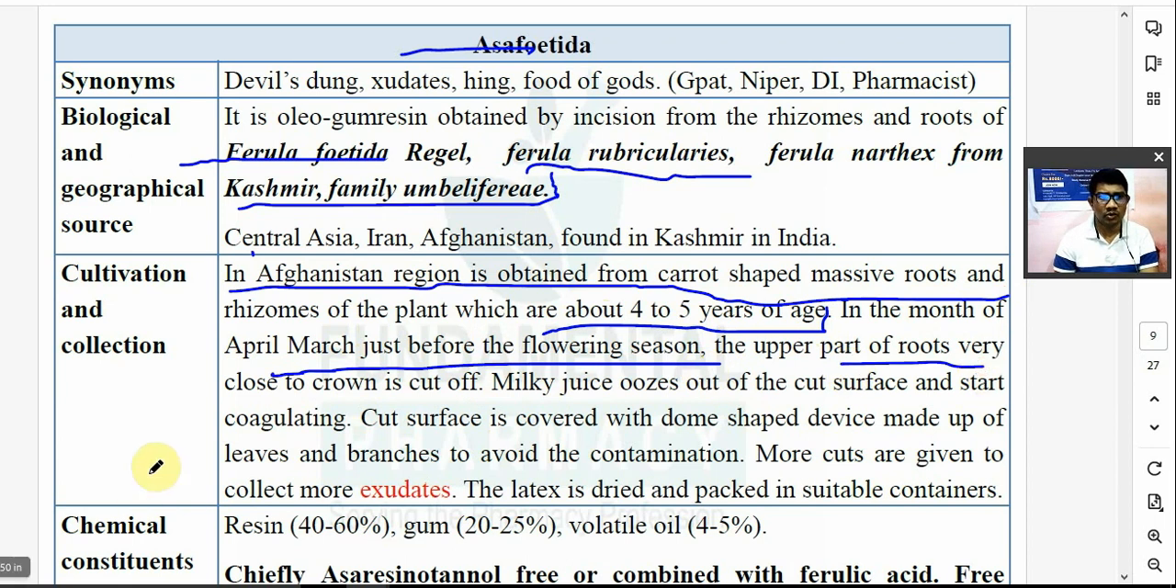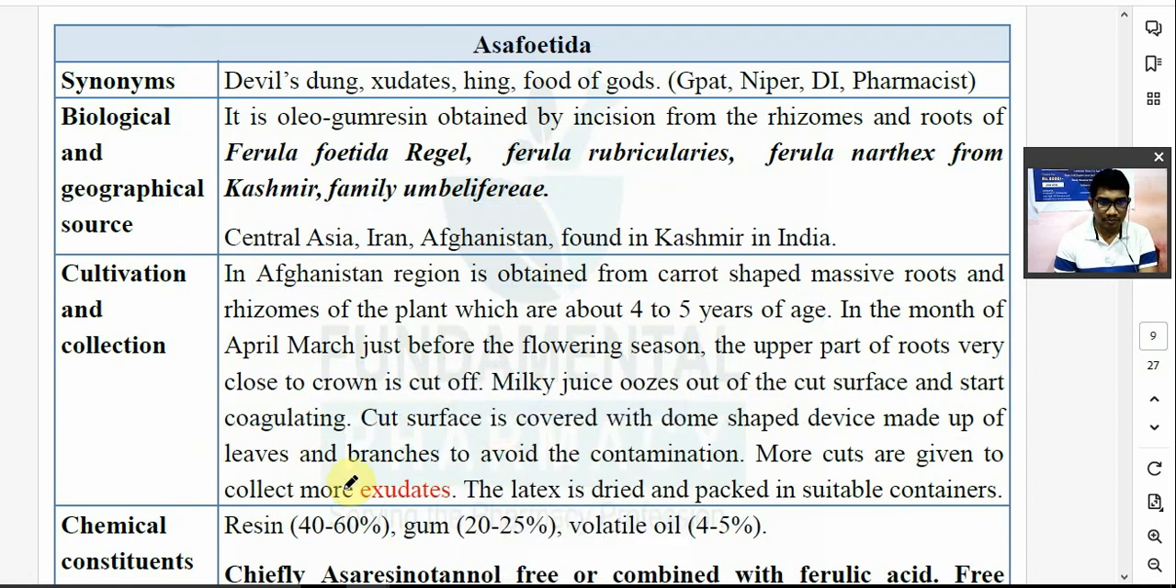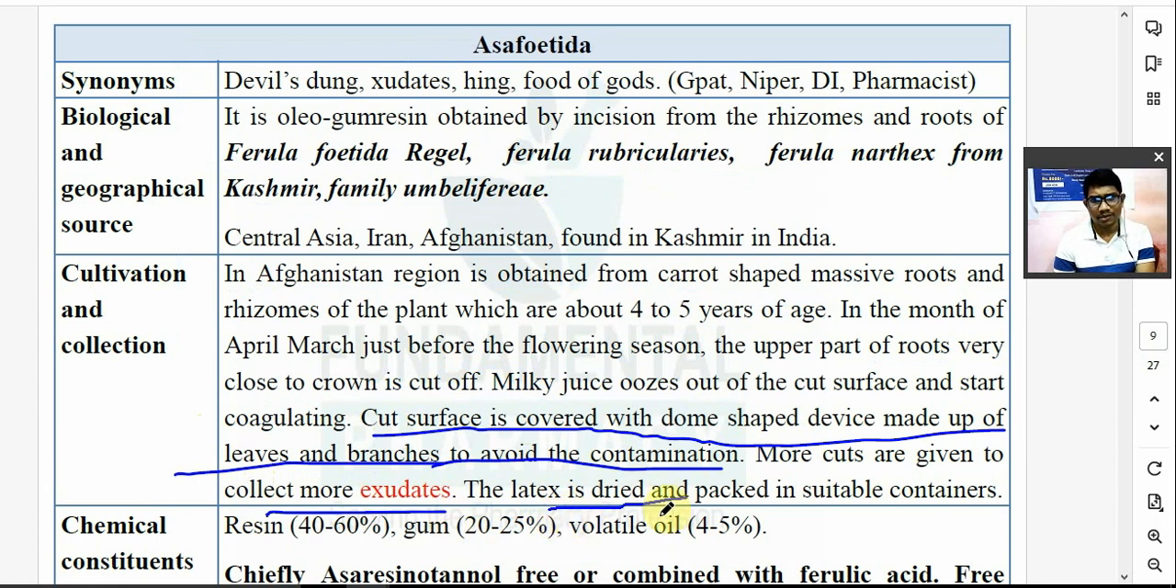The upper part of the roots, very close to the ground, is cut off. After that, milky juice oozes out at the cut surface and starts coagulating. The coagulation makes it thick. The cut surface is covered with a dome-shaped device made of leaves, to avoid contamination. More cuts are given to collect more exudate. The latex is dried, packed in a suitable container and marketed as asafoetida.